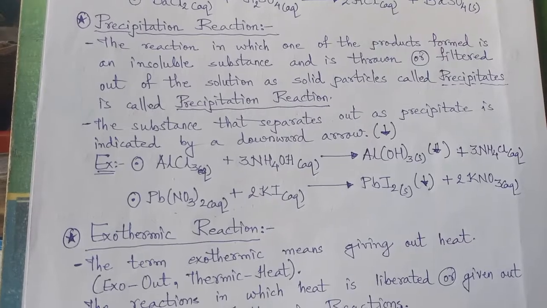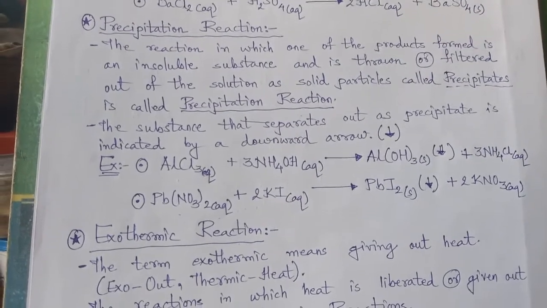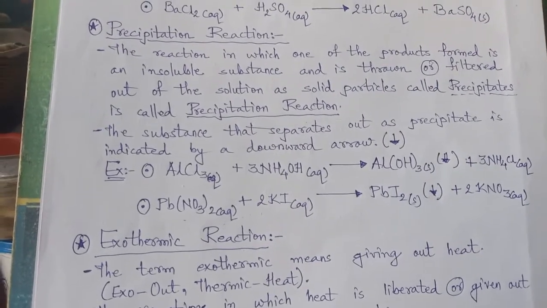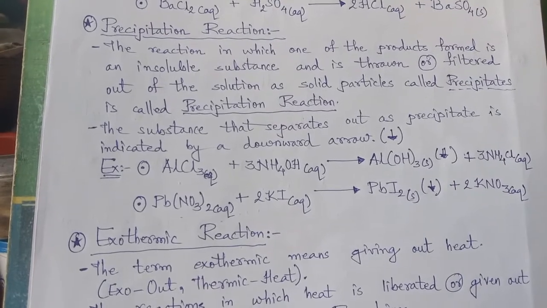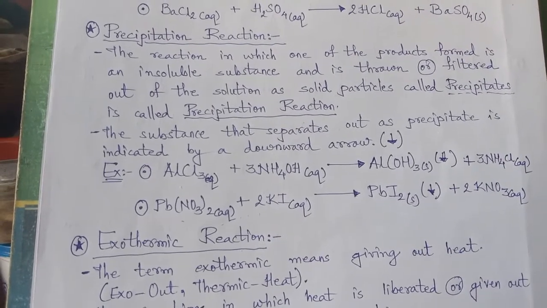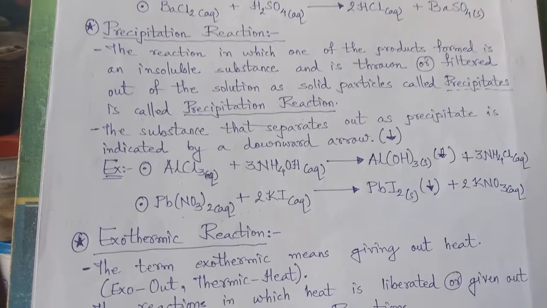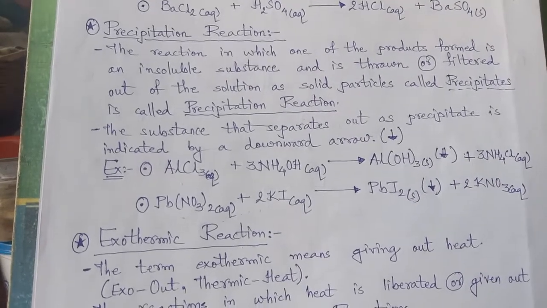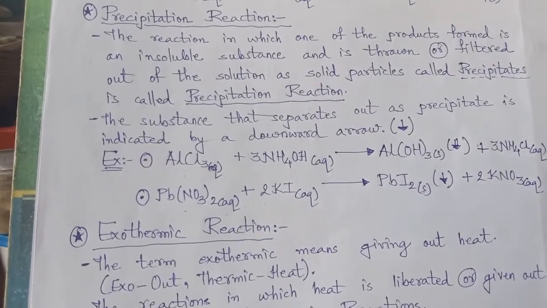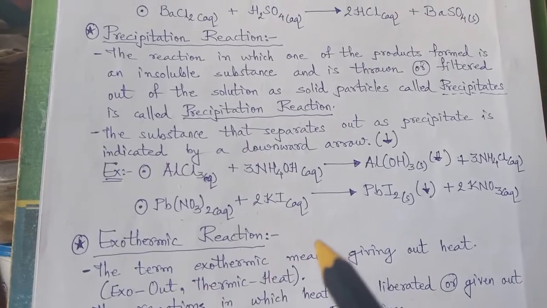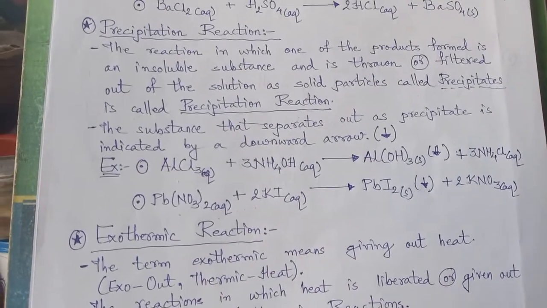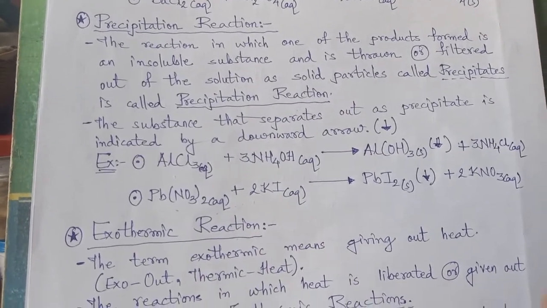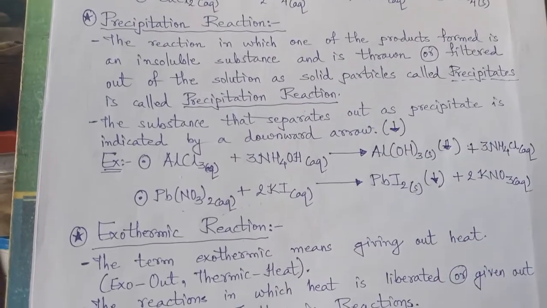Double displacement means during the reaction two reactants are displacing one of their components with each other and producing two new products, then it is called double displacement, right?